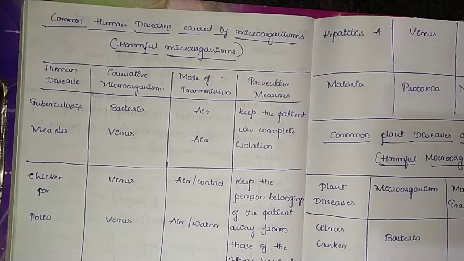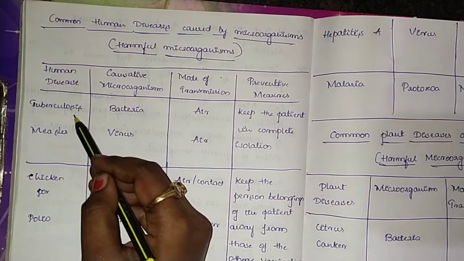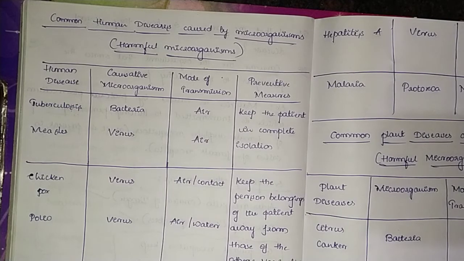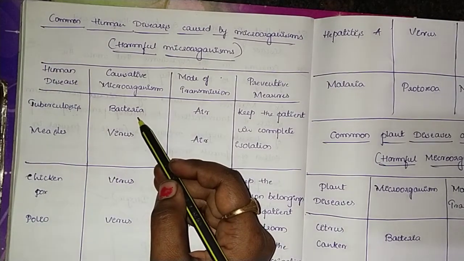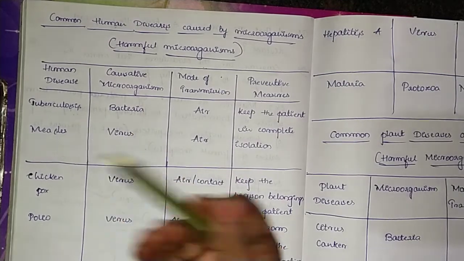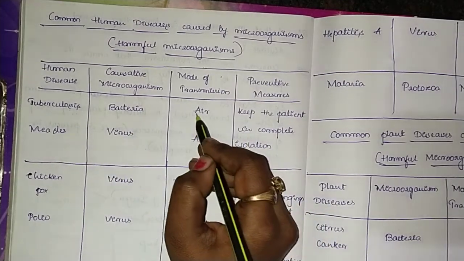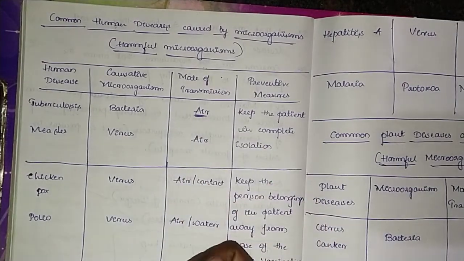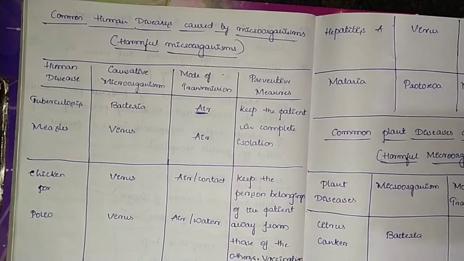So we are dealing with common human diseases caused by microorganisms. The first one we have taken is tuberculosis. Most of you have heard of tuberculosis, which is caused by a bacterium. It is transmitted through air.